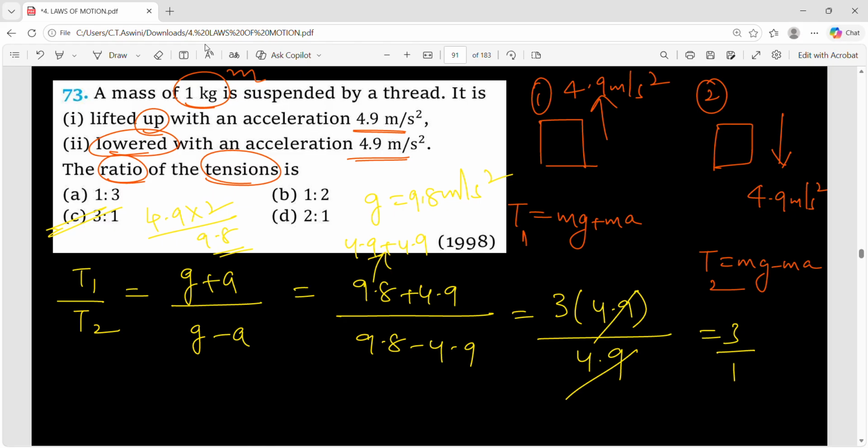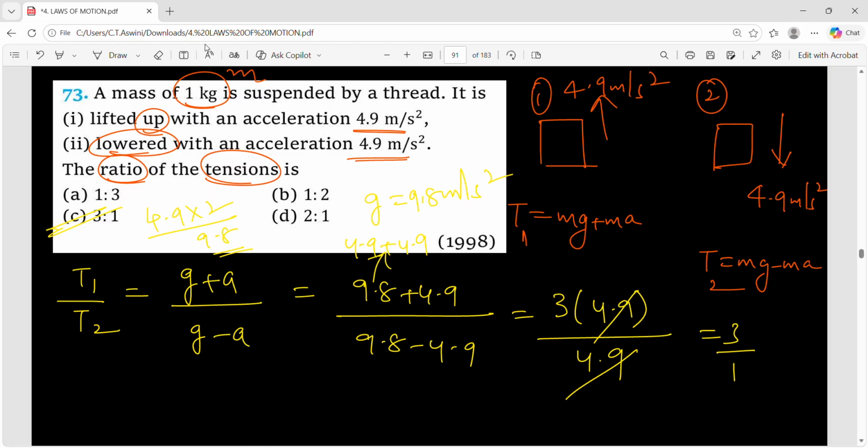This is very important because if you have clarity about which is inertial and which is non-inertial, then you will know how to apply Newton's laws. If it is an inertial frame of reference, no need of pseudo force, directly apply Newton's laws. If it is a non-inertial frame of reference, consider the pseudo force and then apply Newton's laws.